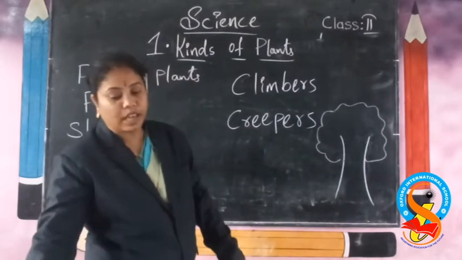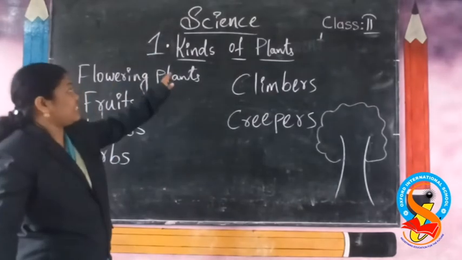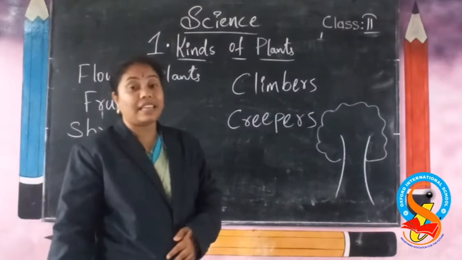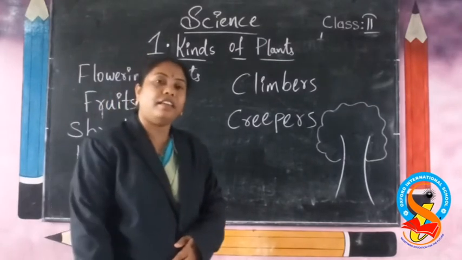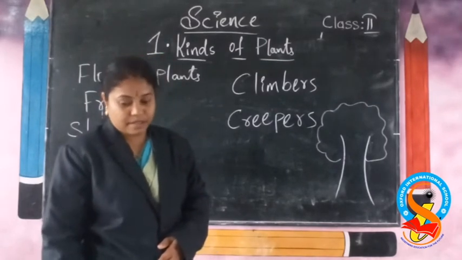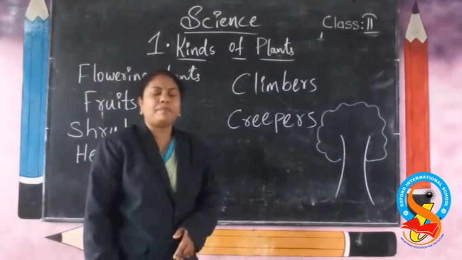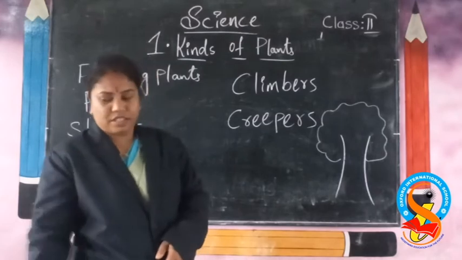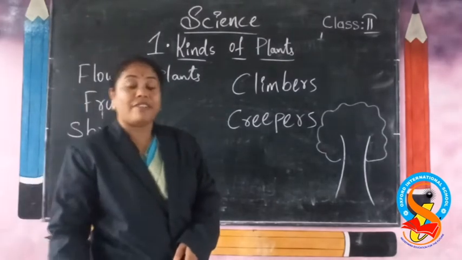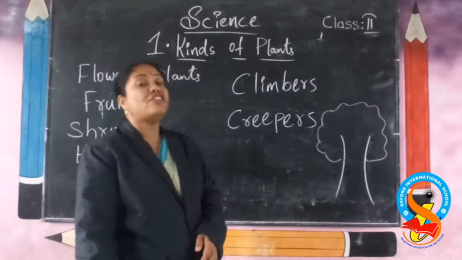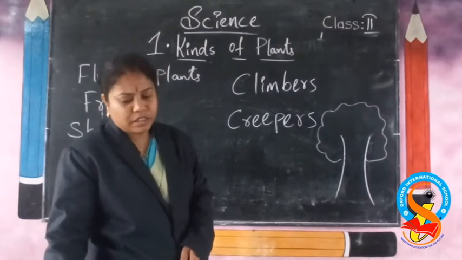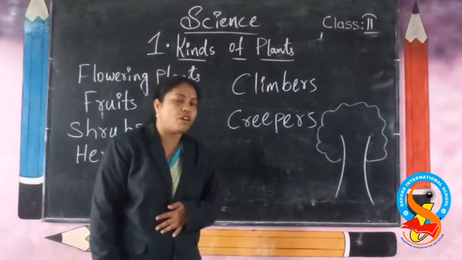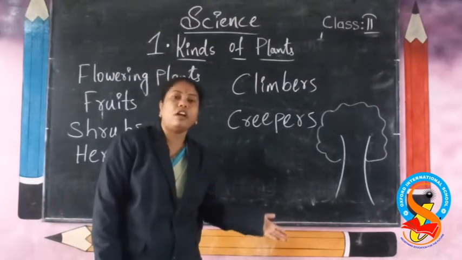Now, going to the chapter of this lesson, Sohan and Rita are playing in the garden. Where are they playing? In the garden. Sohan plucks a small flower and a leaf from the plant. Rita comes and scolds the boy. Why does she scold? Because plants are also like us.